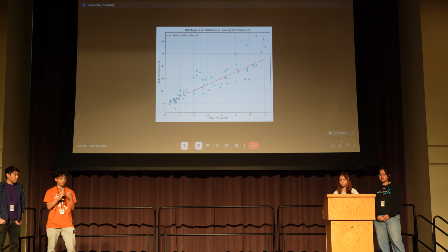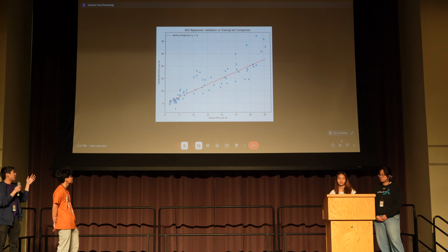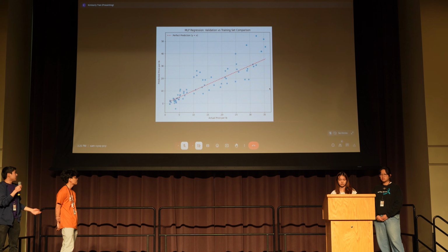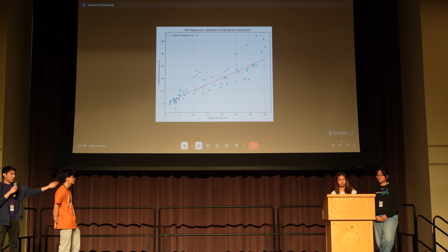To look at the accuracy of our methods. So just to check the accuracy of our method, we plotted the actual price per pound that we determined with our datasets versus the price predicted by our model for the first generation of Pokemon. And as you can see, the correlation is pretty good, which basically just means that the error score for our model is fairly decent. So now we're just going to show you a live demo of our project.